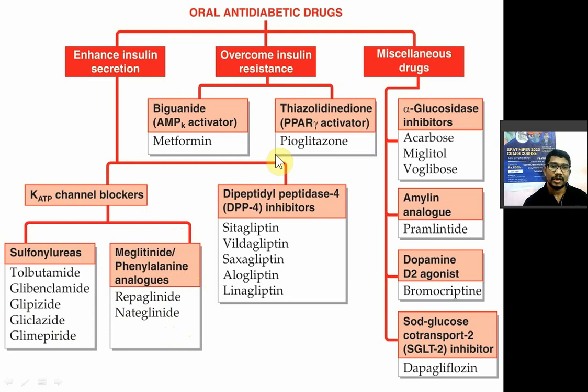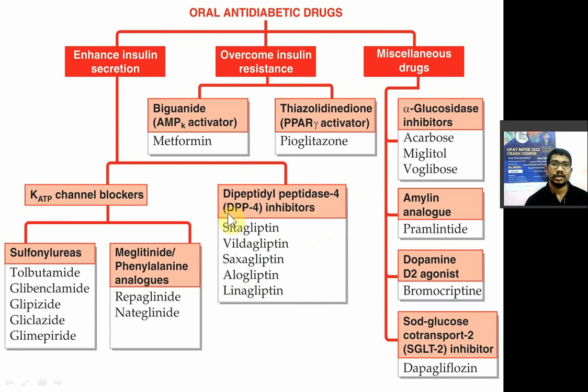Second, you have dipeptidyl peptidase 4 inhibitors, DPP4 inhibitors. क्वेश्चन इसके ऊपर आ चुका है. All the gliptins: sita, vilda, saxa, alo, lina. ठीक है, ये देखो लड़कियों के नाम आए यहाँ पे, सीता, विल्दा, लीना, बाकी gliptins. So all the gliptins are nothing but the dipeptidyl peptidase 4 inhibitors: sitagliptin, vildagliptin, saxagliptin, alogliptin, linagliptin.